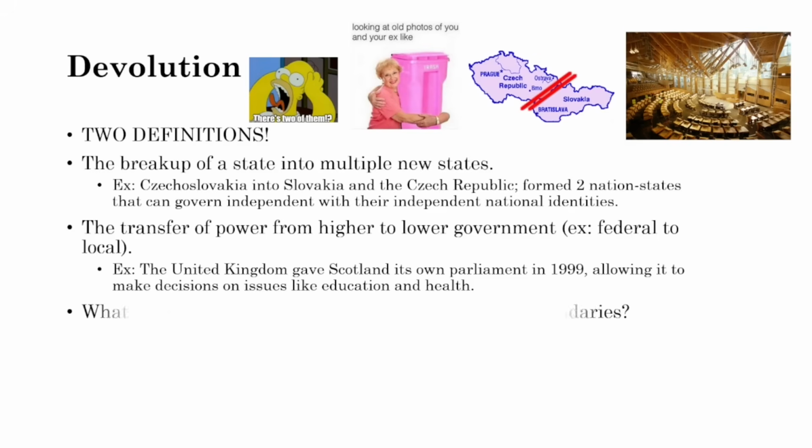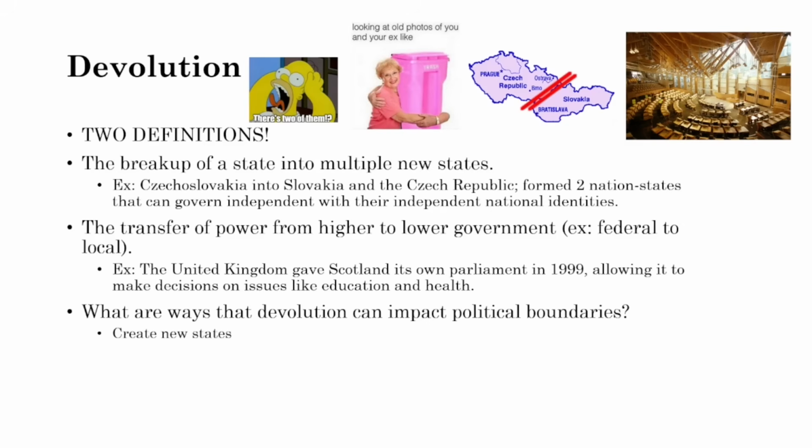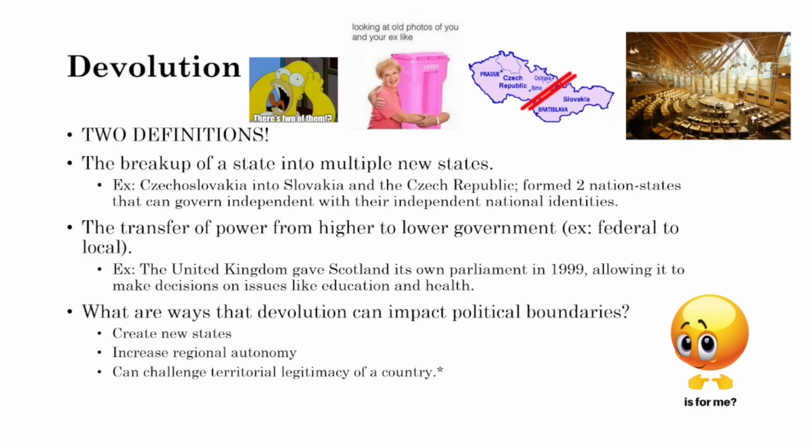What are ways that devolution can impact political boundaries, however? This is a key question. Well, it can create new states, just like Czechoslovakia turning into Slovakia and the Czech Republic. We look at Ireland breaking apart from the UK. That created a new state. We can also see increased regional autonomy, like with Scotland, but devolution can also challenge the territorial legitimacy of the country.